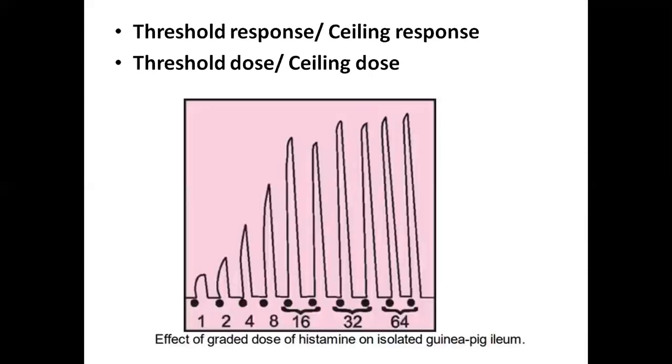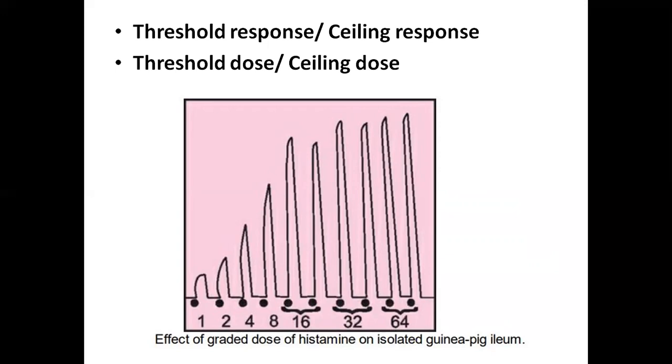In the graded dose response relationship, if we increase the dose, we will get an increase in the response. See, this graph shows that with 1 mg of histamine on isolated guinea pig ileum, we will get only this much response.